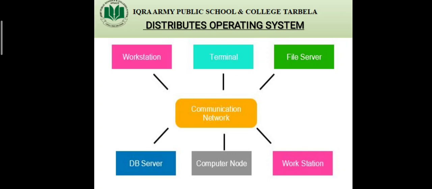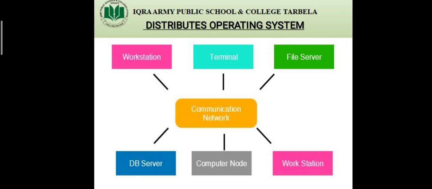The program may run on one computer and access data from another computer. When we talk about a network, we may run a program on a computer, but it may access data from another computer on the network. The distributed operating system automatically distributes the task among different computers to execute the programs efficiently.